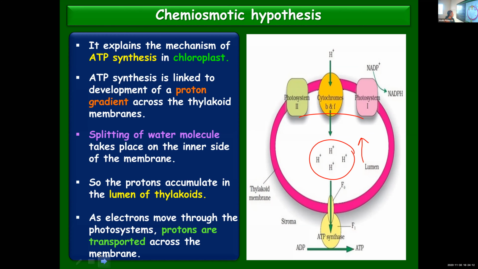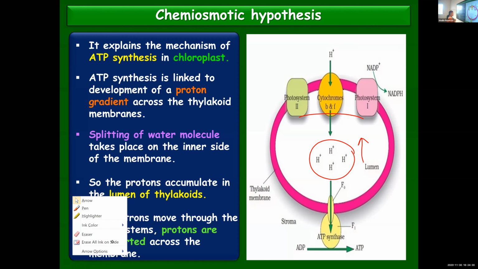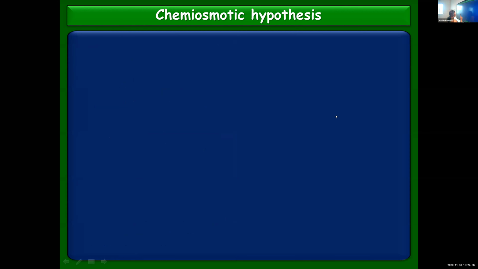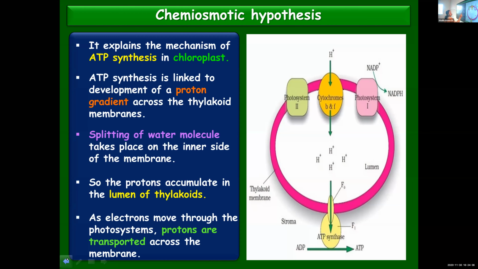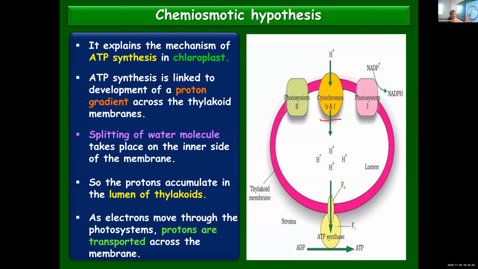Now, the second method by means of which protons get accumulated in the lumen, we'll see, is as electrons move through the photosystems. This is a continuation of what we had learned before, so that's why I was asking repeatedly whether you followed. Here it is shown as cytochrome b6f.